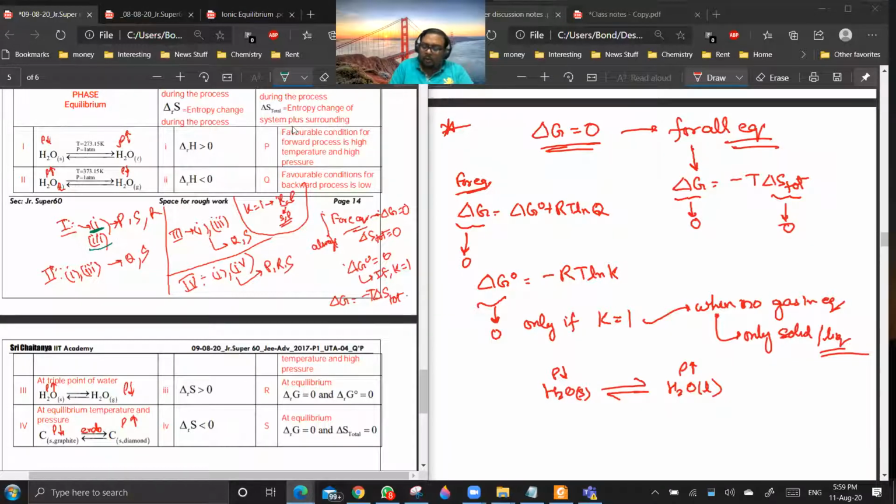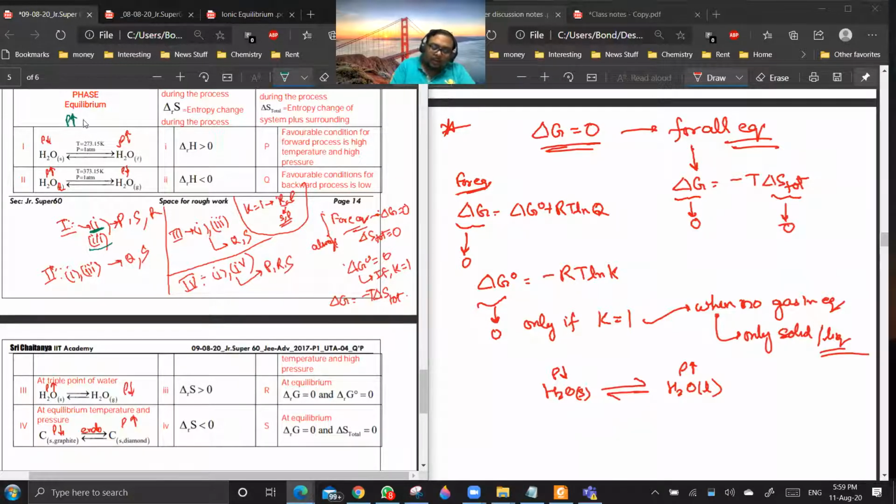Now let us look into P, the column number 3. Option P: favorable condition for forward reaction is high pressure and high temperature. Now you see, if we increase pressure, will it go towards more density or less density?